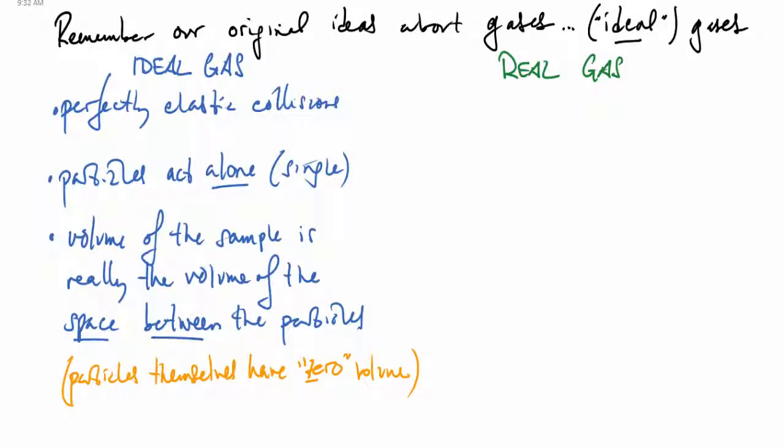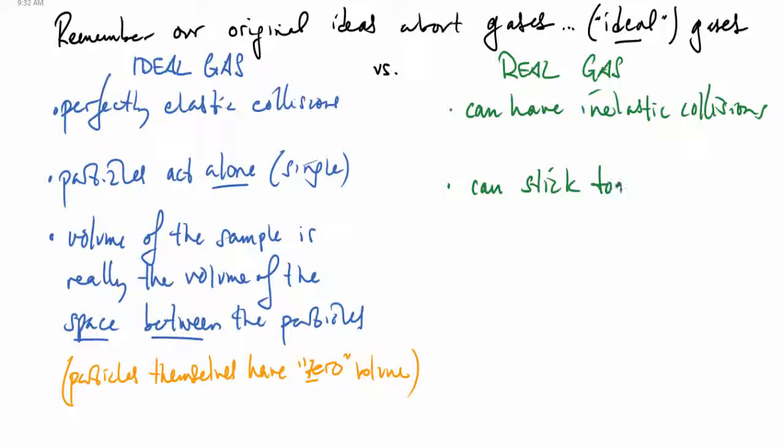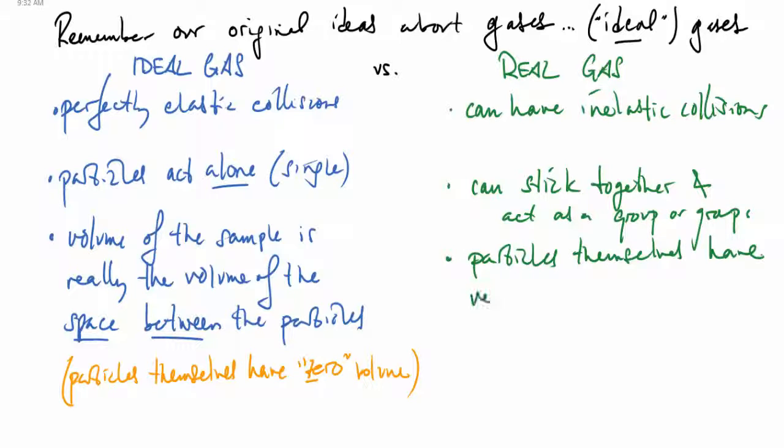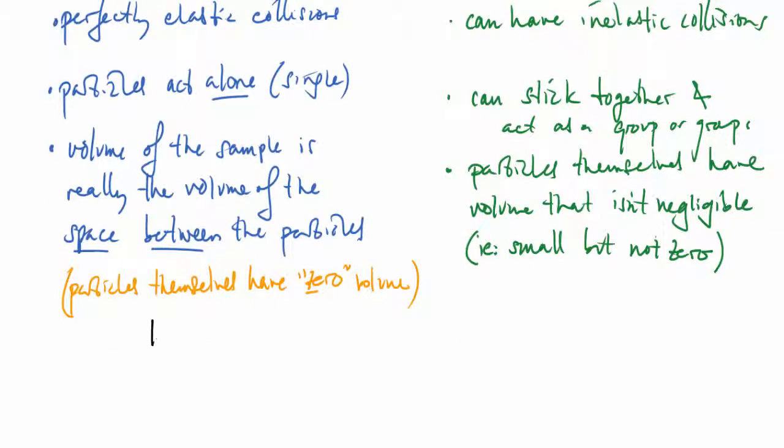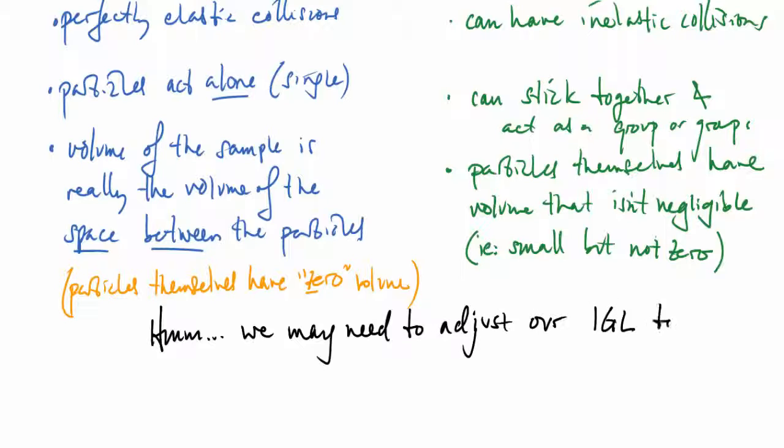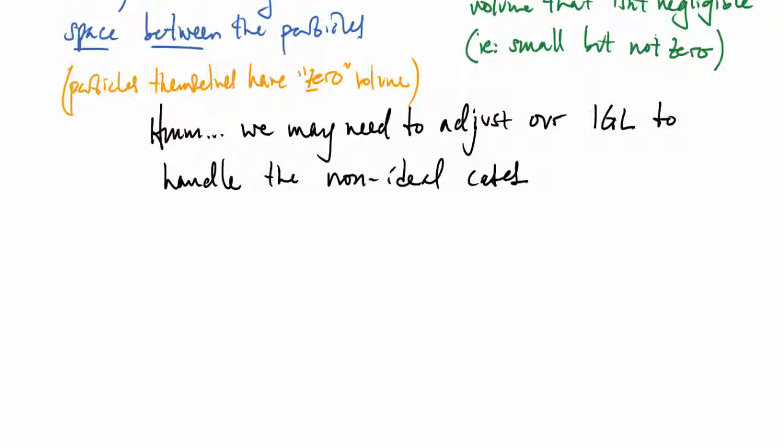Now let's talk about a real gas for a second. It's actually out in the real world. Perhaps real gases might have inelastic collisions. Some collisions could be somewhat sticky. Perhaps the particles could stick together and act as a group or as groups. Also, the particles themselves perhaps have volume that's not entirely negligible in the overall sample volume. In other words, they would have a small volume that might not be zero. So it seems like we may need to adjust our ideal gas law to handle these non-ideal cases. So let's have a look at the conditions where the ideal gas law might make sense and where we might have to handle these adjustments.